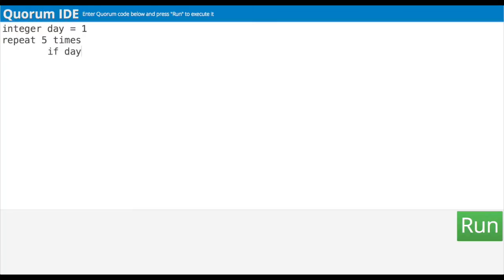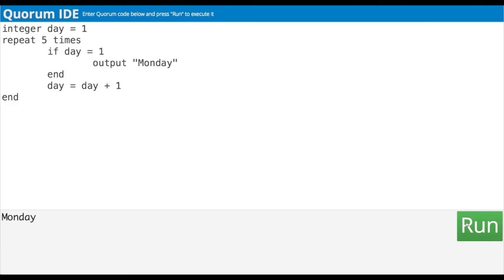So if day equals 1, output "Monday", and then type end for our if statement. Next we write day equals day plus 1, so it doesn't repeat day 1 5 times, and make sure we have an end for the repeat, and then run it.